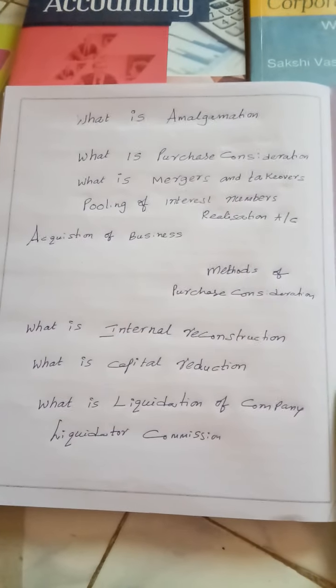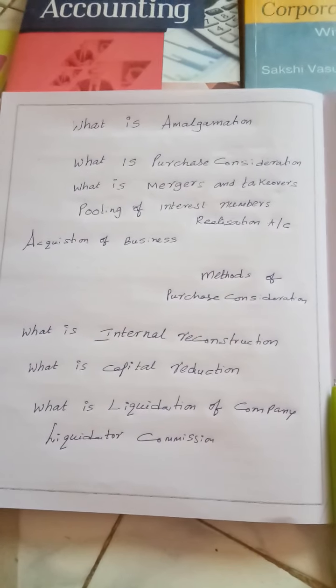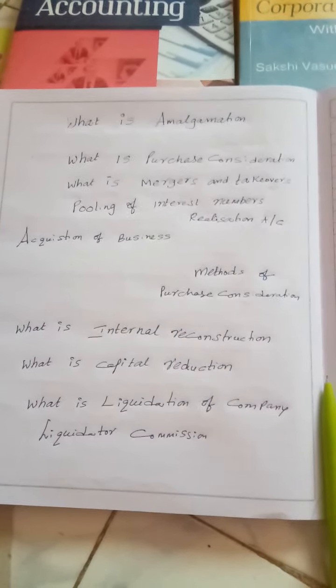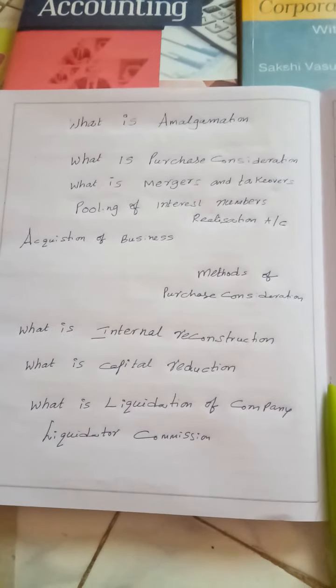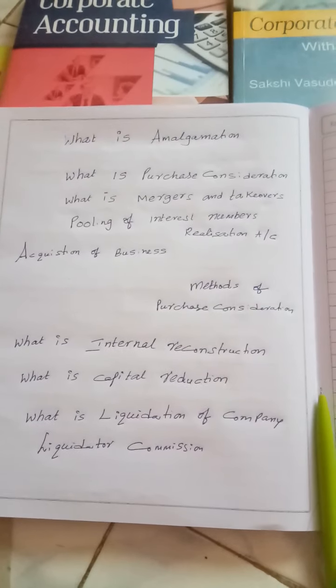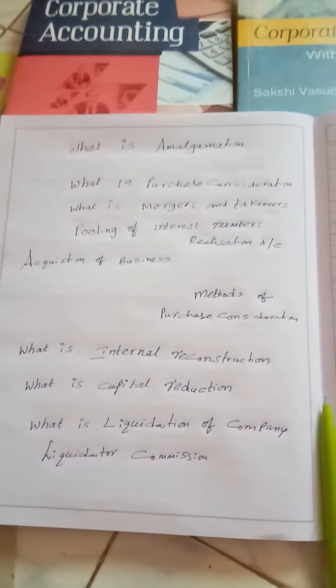Here comes the very first one: what is amalgamation? Amalgamation is the merger of two or more companies and the forming of a new company. That is known as amalgamation. Say, for example, recently we have seen two companies, Vodafone and Idea, merged and VI came into existence. This is one of the examples of amalgamation.